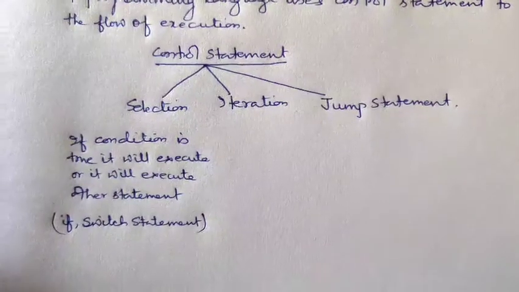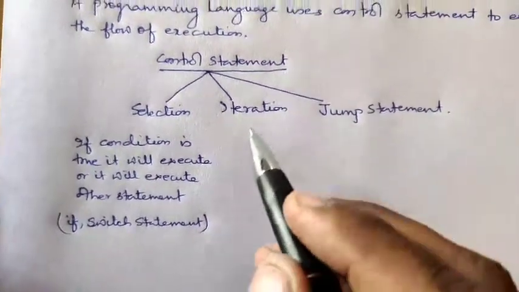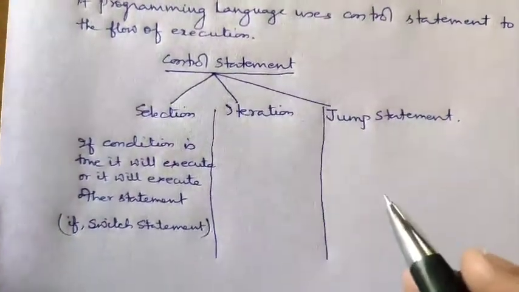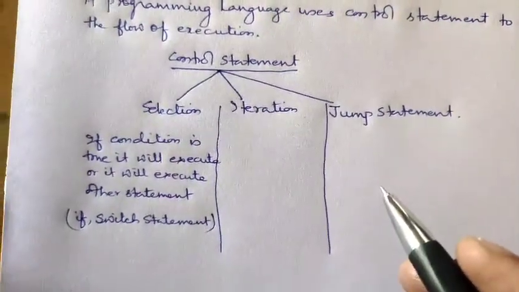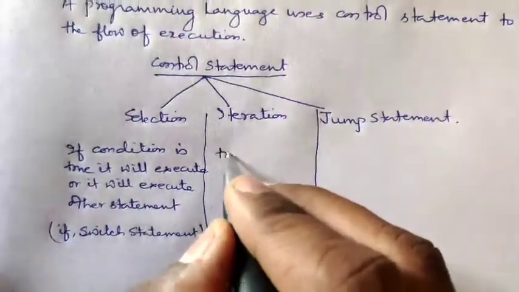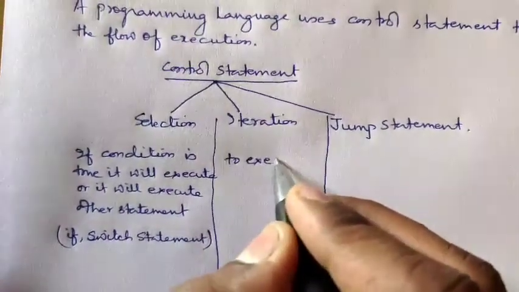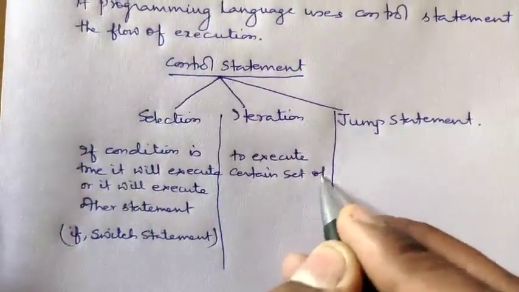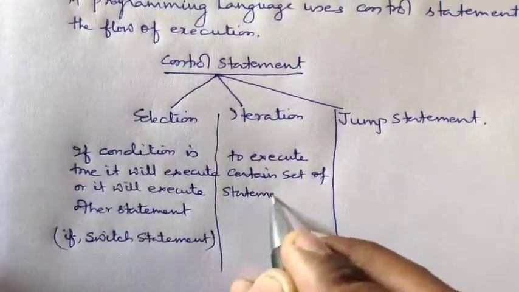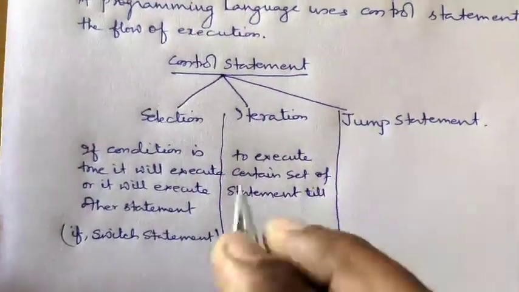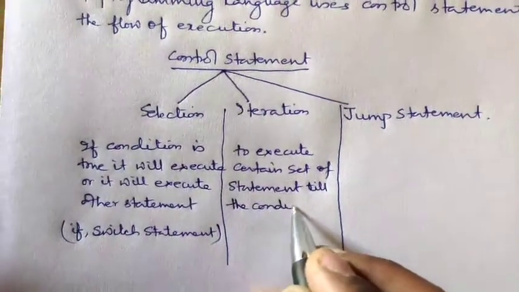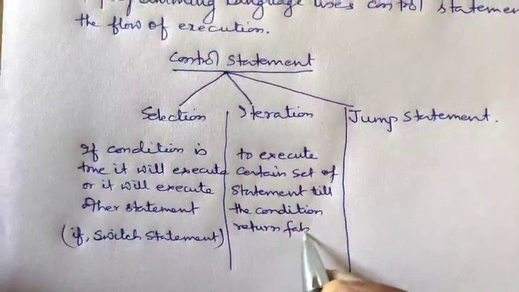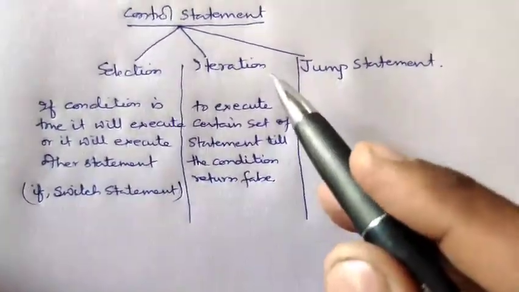Second, iteration. Iteration means to repeat. Iteration means to execute a certain set of statements till the condition returns false.